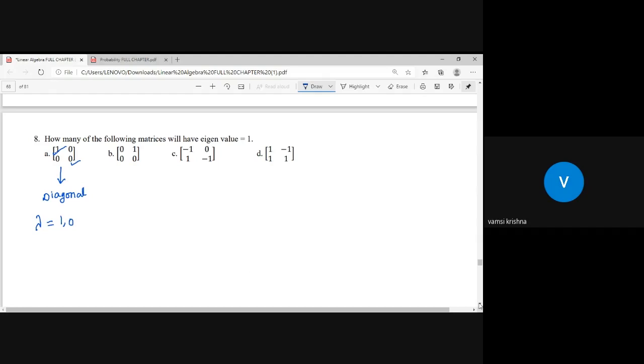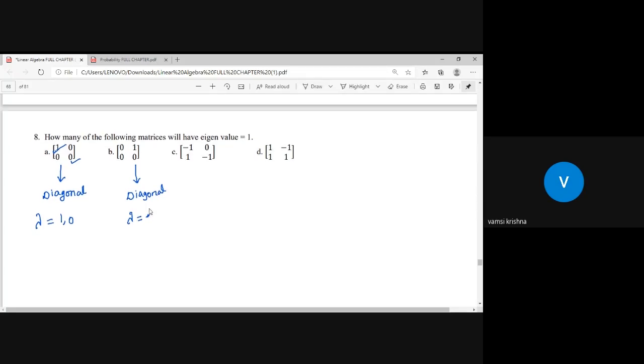Now let us try the second matrix. When you take the second matrix, it is also a diagonal matrix. So the diagonal elements become the eigenvalues 0, 0.